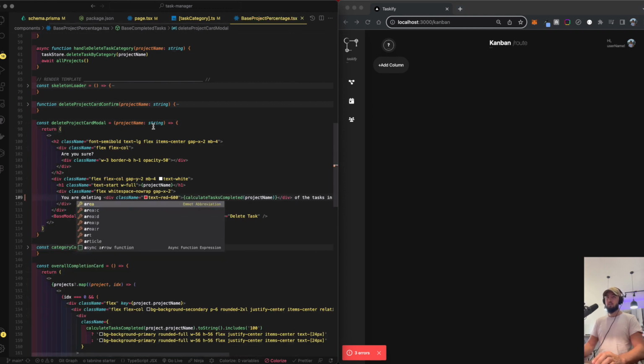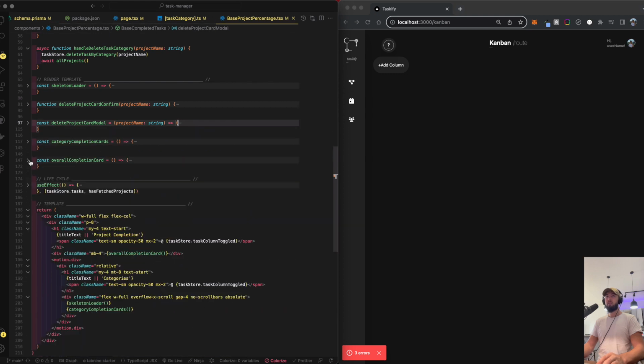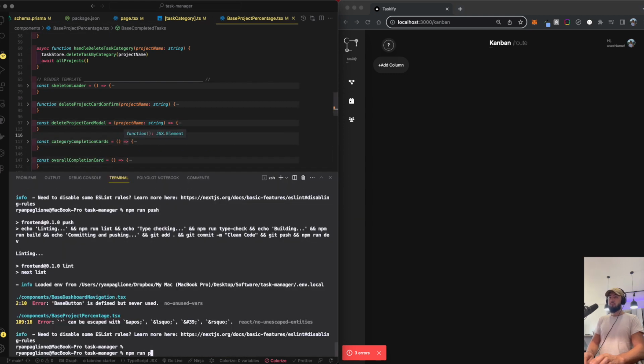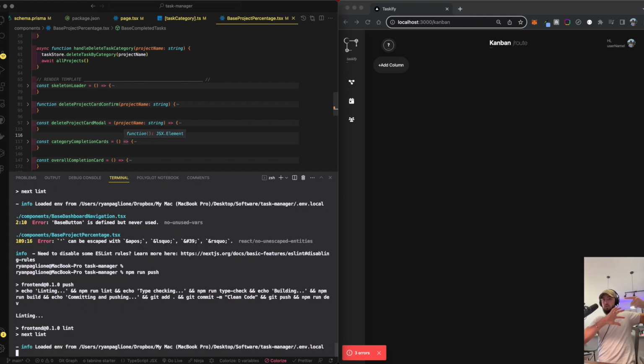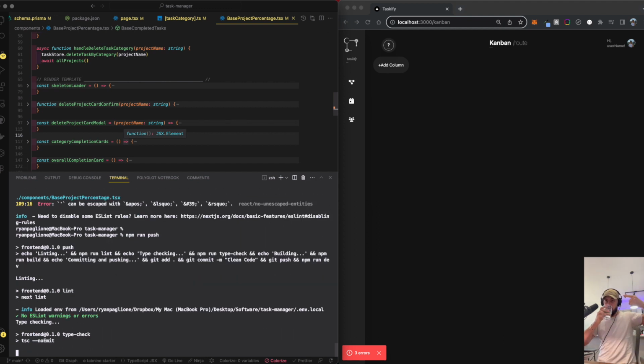We have another error, and I think we should be good on all of our lint errors. So that should be all of our lints. Now when we run this command, it's going to go through our lint and make sure the code quality is good. We have no console logs, no imports. It's all following all the rules we established. So it passed. We got the check, no ESLint warnings or errors.